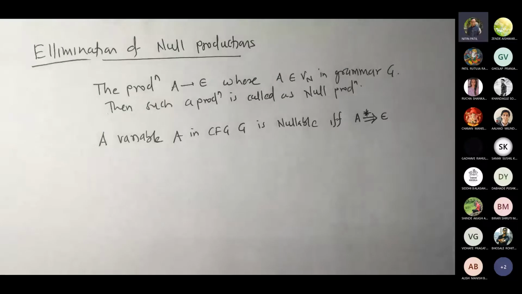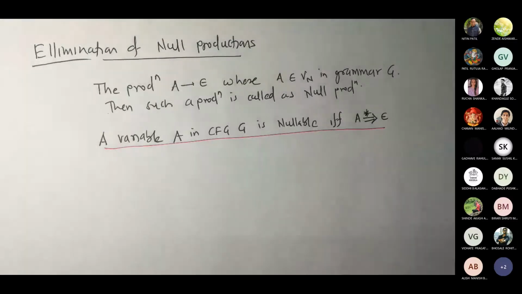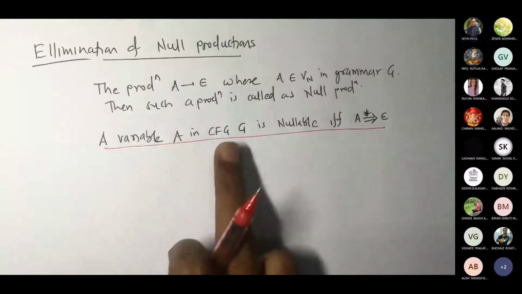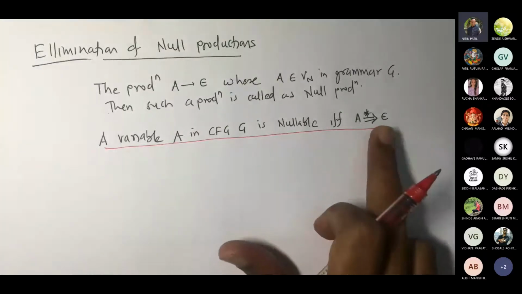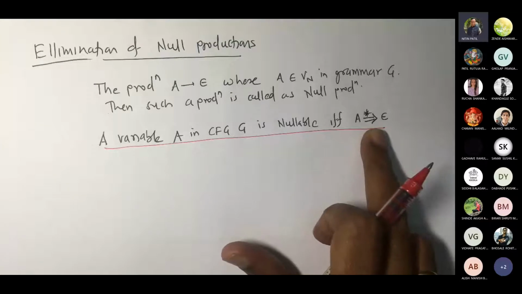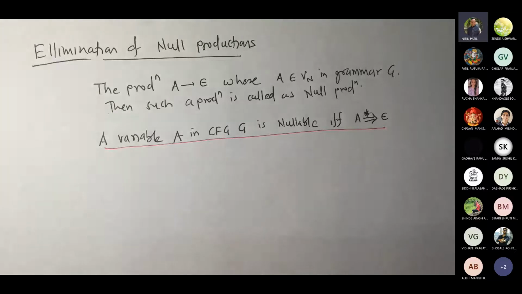We need to always remember this: a variable A in CFG is nullable if it produces epsilon in one or more steps. This star means derives in one or more steps.